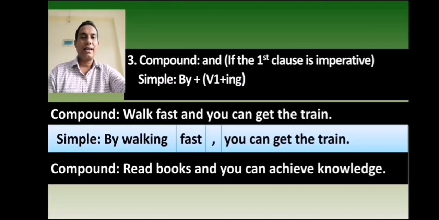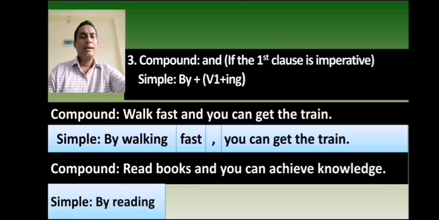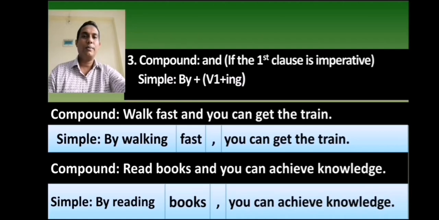In this case, first you will write by and then you will add ing to the base form of the verb of the first independent clause. The verb of the first independent clause is read. The ing form of read is reading. So you will write by reading. Then you will write books. At the place of and you will use comma. Then you will write the second independent clause. In this sentence, the second independent clause is you can achieve knowledge. It has also become a simple sentence.